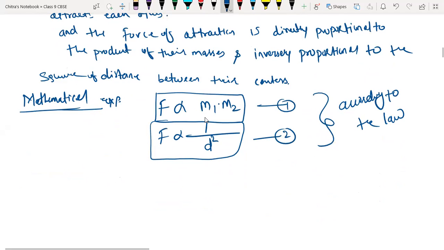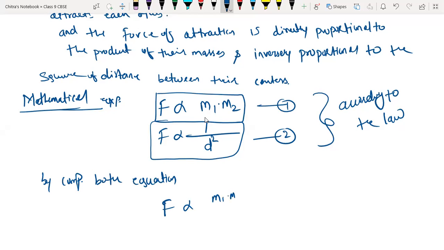So by comparing both equations, can we write that force is directly proportional to m1 into m2 and inversely proportional to the square of the distance between them? Can we write this? Yes, sir.